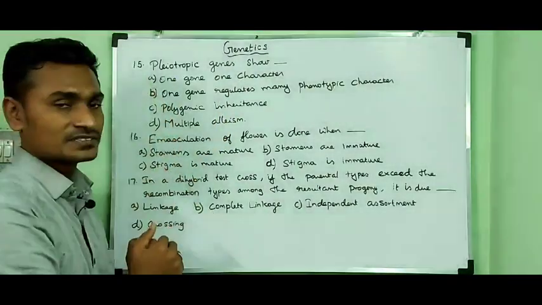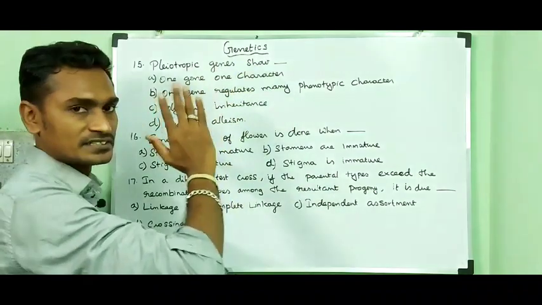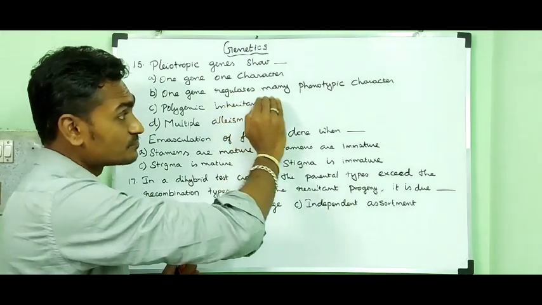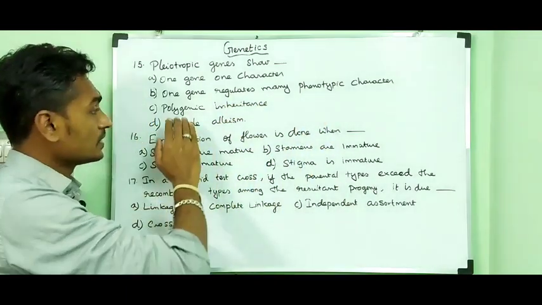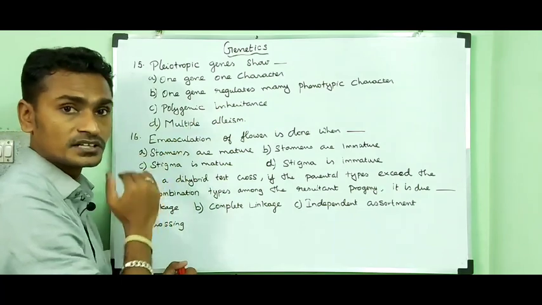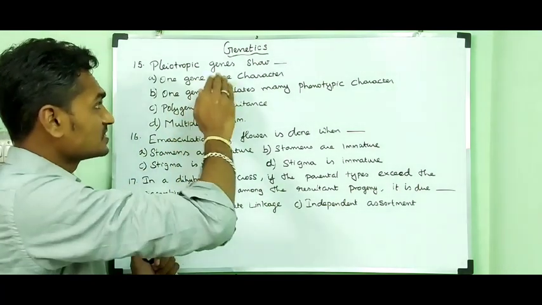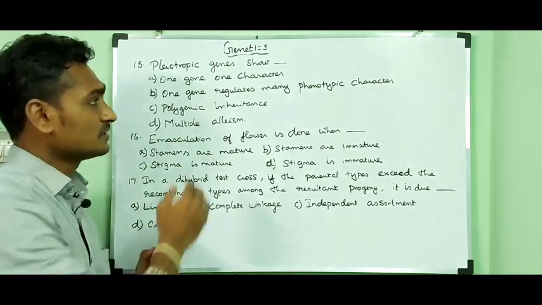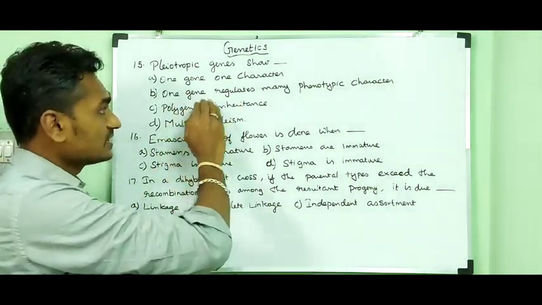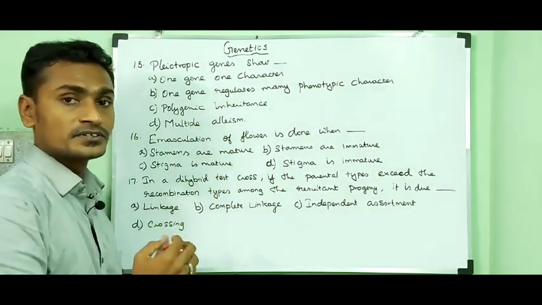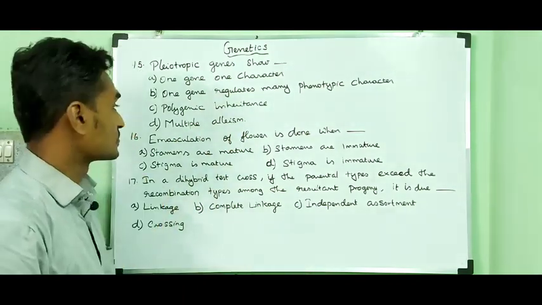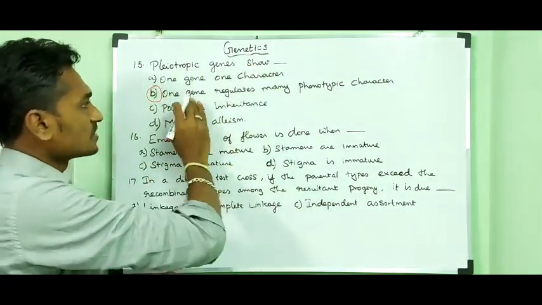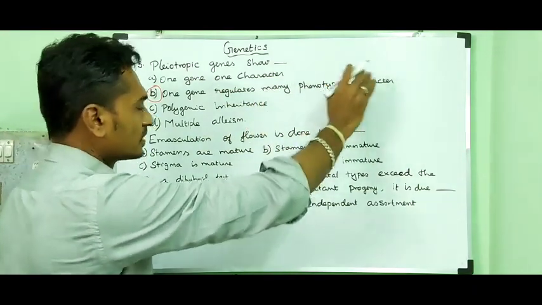Question number 15. Pleiotropic genes show dash. Option A, one gene, one character. Option B, one gene regulates many phenotypic characters. Option C, polygenic inheritance. Option D, multiple allelism. So pleiotropic genes can control multiple phenotypic characters. One gene can regulate multiple phenotypic characters simultaneously. So the answer is option B. So pleiotropic genes show one gene regulates many phenotypic characters.